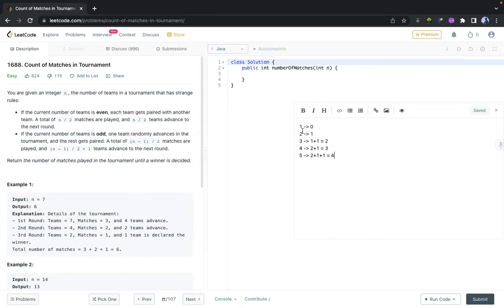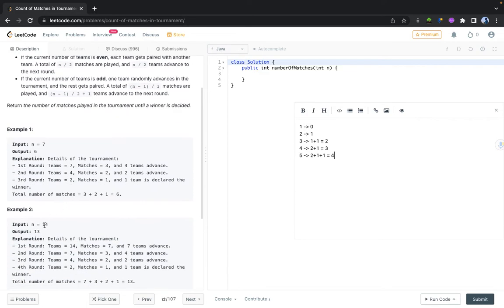If one team is there, you have zero. If two teams are there, you have one. If three teams are there, you have two. If four teams are there, you have three. If five teams are there, you have four matches. So let's say seven teams are there. With our logic, it should have six, and that it is. If 14 teams are there, it will be n minus 1, that is 13, and that's right over here also. So the answer for this is going to be: return n minus 1.